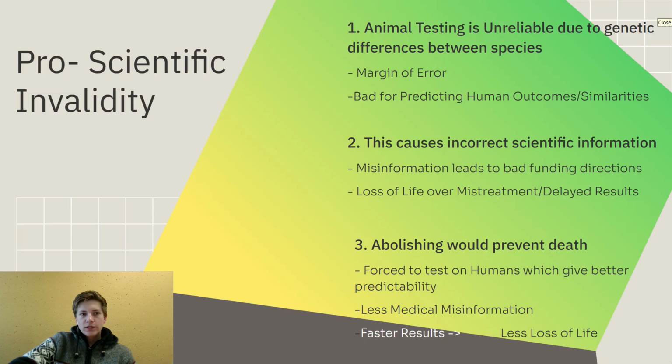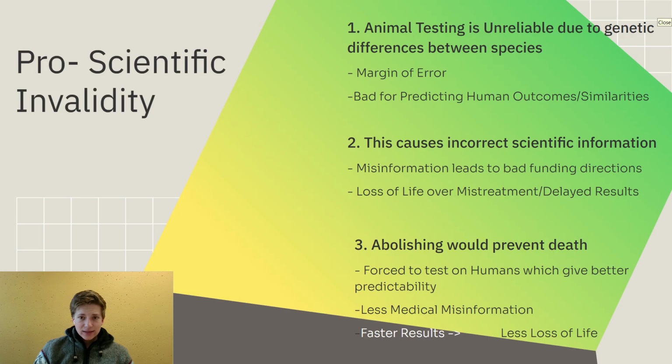Okay, scientific invalidity. Three ideas here. First, that animal testing is unreliable due to genetic differences between species. We see specifically margins of error between species such as rats and humans when it comes to testing, that there's small differences that actually lead to differences when it comes to the outcomes in scientific research. What this actually does is make it really bad for predicting human outcomes and similarities across species. So that when we test on rats or on species similar to humans, we actually make it really bad at predicting what is actually going to happen for humans.